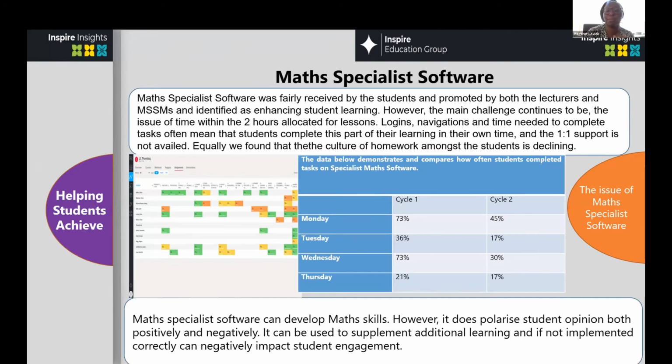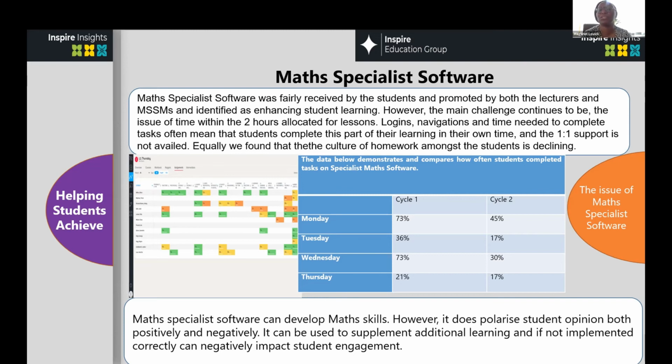that showed, for example, in first cycle, it all started very well. 73% Monday classes were engaging, but in cycle 2, only 45%. Tuesday, 36 were engaging, 17% in cycle 2. Wednesday, 73, 30% of students engaged in the software. So it was declining. So math specialist software was fairly received by the students and promoted by both the lecturers and the mentors, and identified as enhancing students' learning.